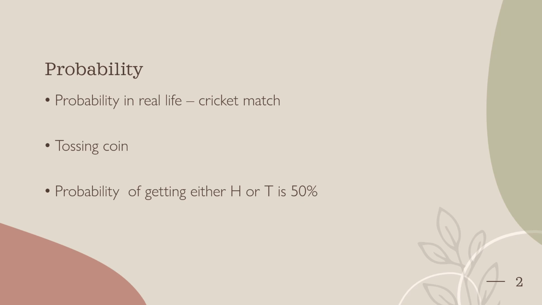Like that, probability plays a key role in today's latest technology like AI. Probability plays a key role in learning AI also. If you know probability, you can learn the course called deep learning. If you are well versed with deep learning, then you can learn machine learning. If you are comfortable with machine learning, then you can learn artificial intelligence. AI is said to be a subset of machine learning, and machine learning is a subset of deep learning. This deep learning requires probability. So that is the importance of probability.